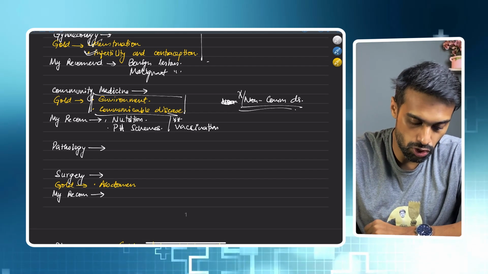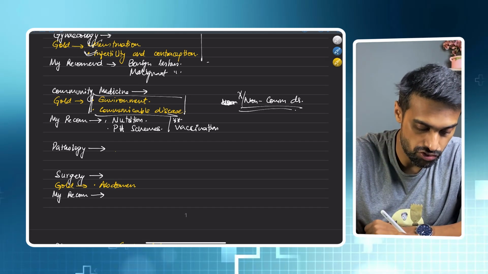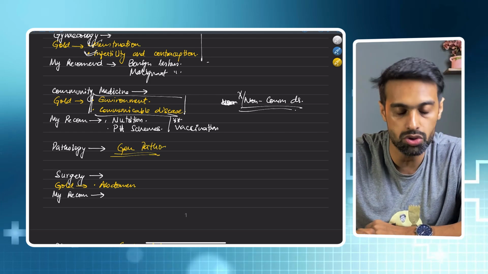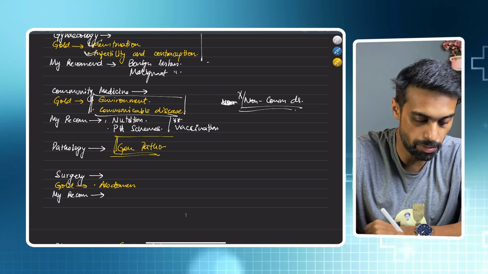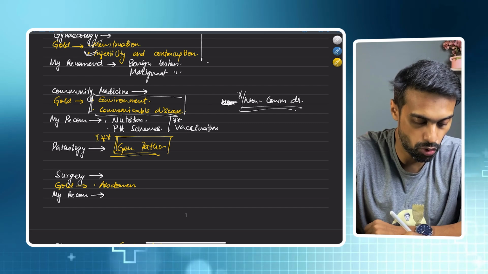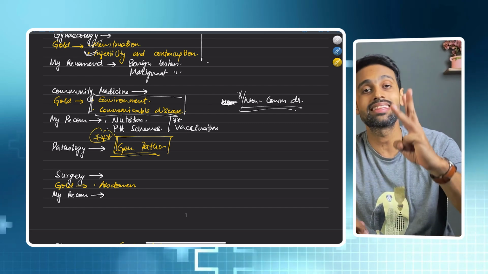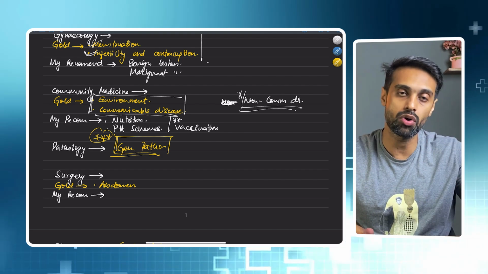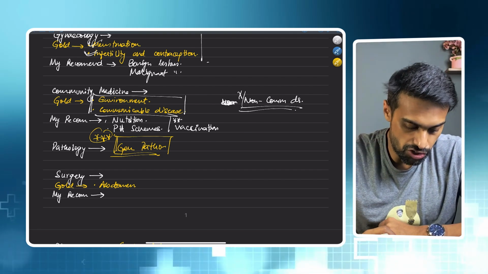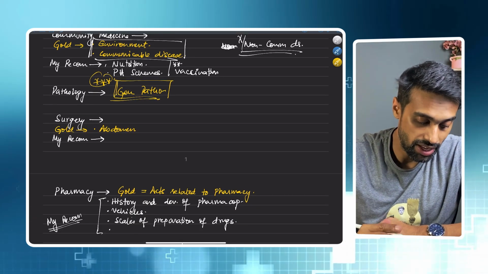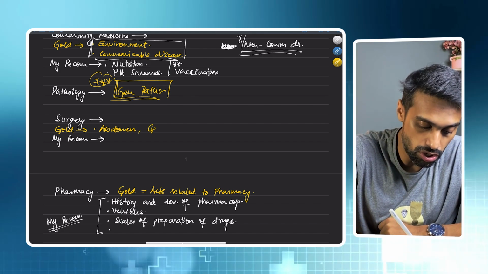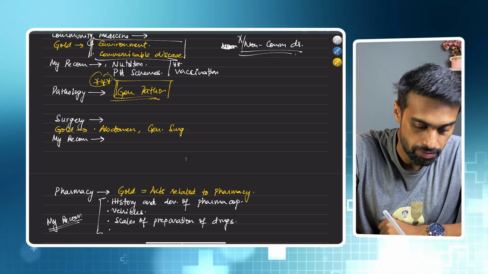Next, after that, pathology. As I said, study general pathology. If bare minimum you want to study from patho, study general patho, which is like a 4-star. In 2024 there were 3 questions from pathology, and all of these 3 questions were from general patho. Next is your surgery. Important is abdomen, very important, gold. Another gold is your general surgery.